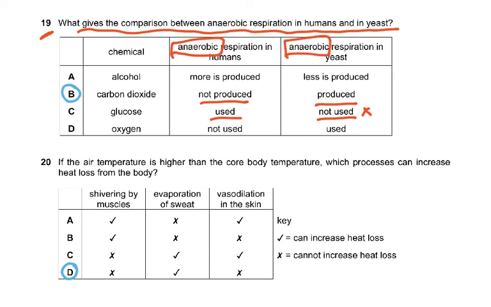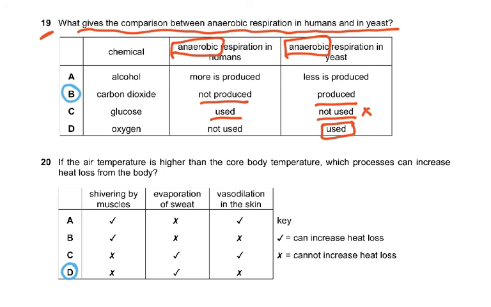Anaerobic means no oxygen. So this will be wrong if somebody wrote D, because oxygen is not used in anaerobic respiration. I mean, that child really doesn't know any biology. He or she has been watching Netflix. He's made the choice, Netflix. He's going to do his PhD in Netflix.